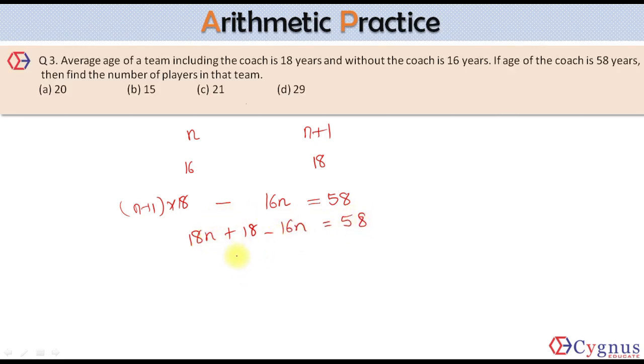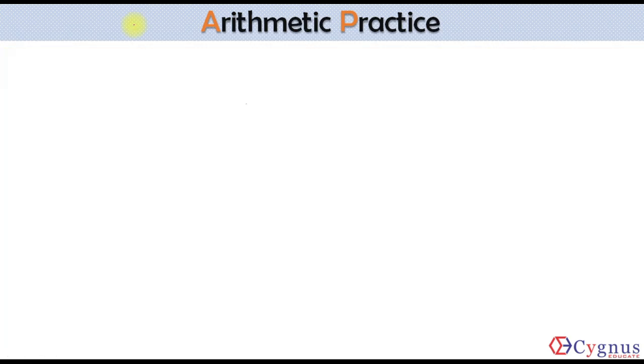18n minus 16n, the difference will give you how much? This will give you 2n plus 18 is equal to 58. After solving this, we'll get n equal to 20. That means there were 20 players in the team. So my answer becomes what? First option. Let's look at the next one.